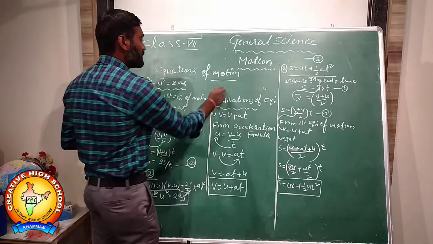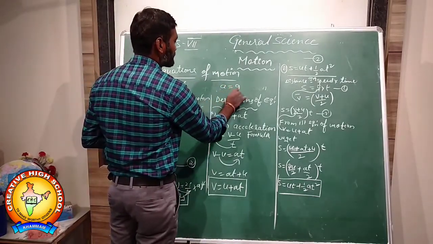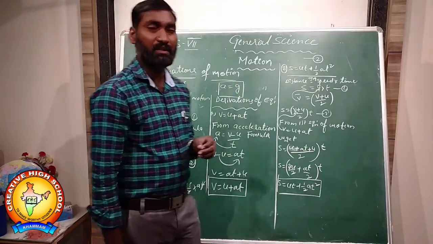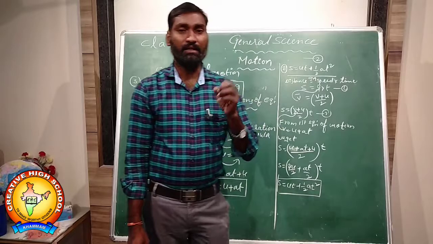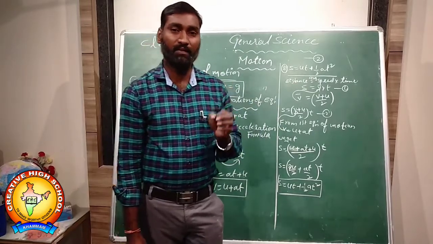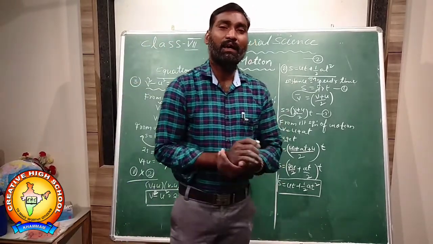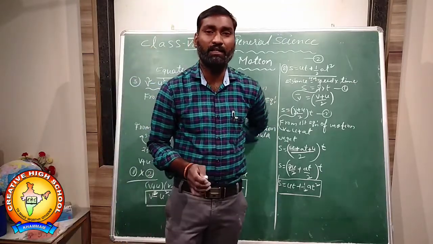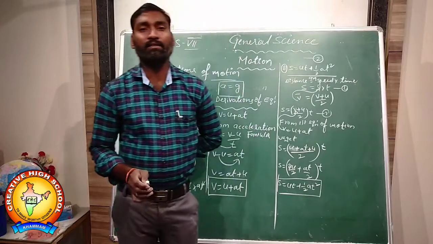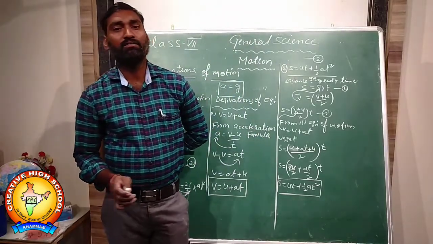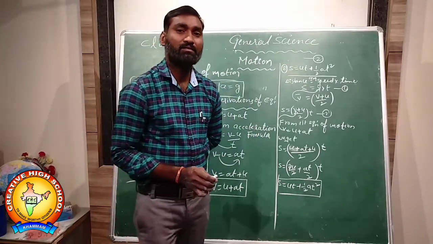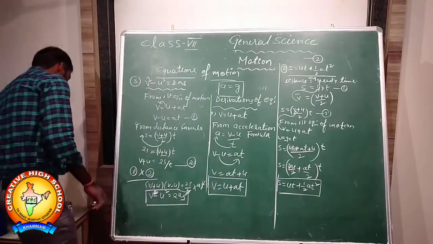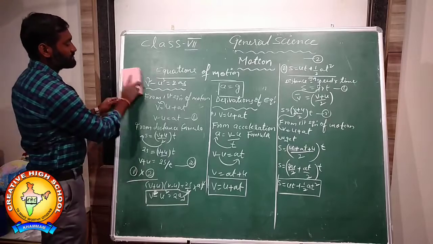So instead of a you can write g. a is equal to g. g means gravity of the earth, represented by the symbol small g. Small g means acceleration due to gravity. Any object moving on the earth which is affected by the gravity of the earth is represented by small g. Whenever you substitute these values,